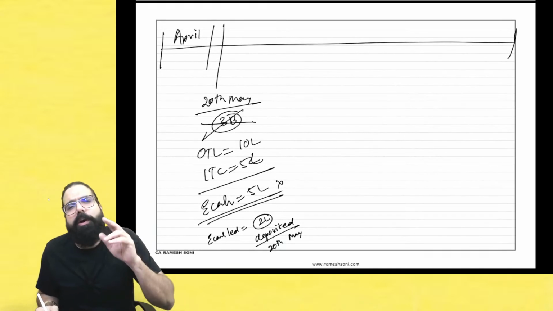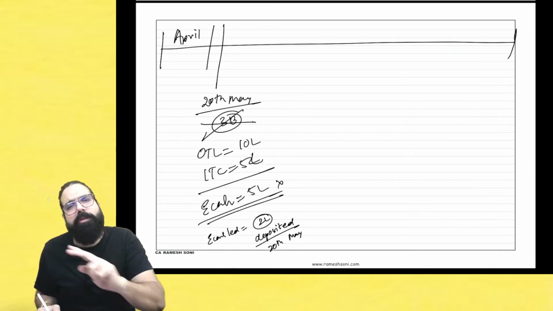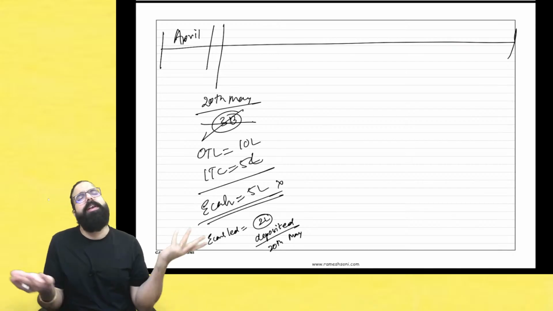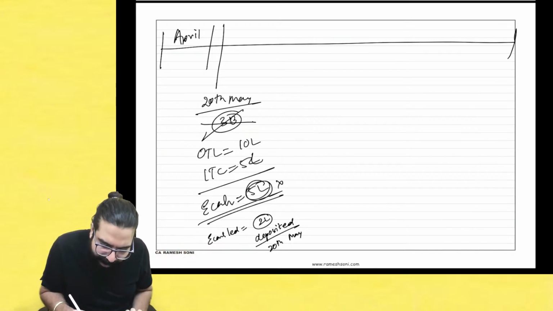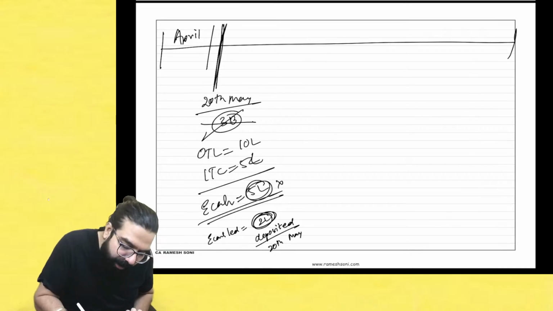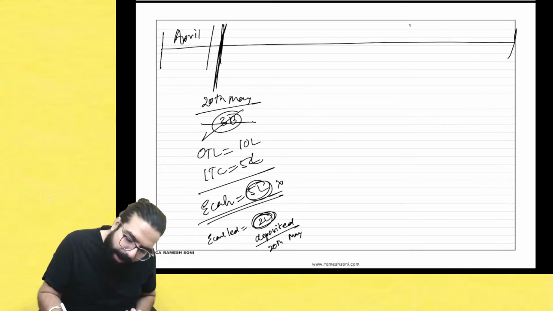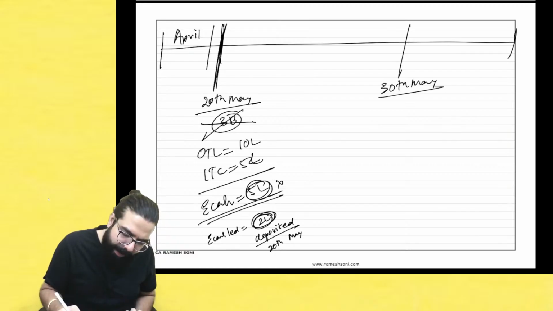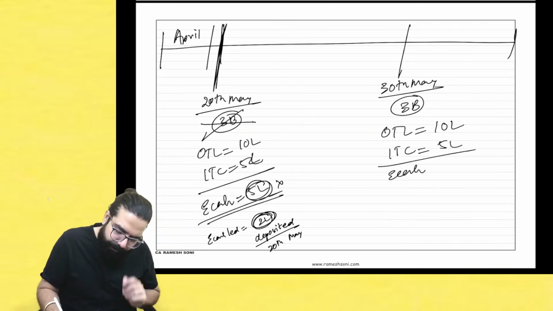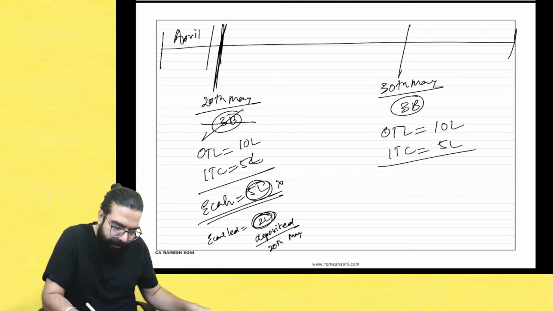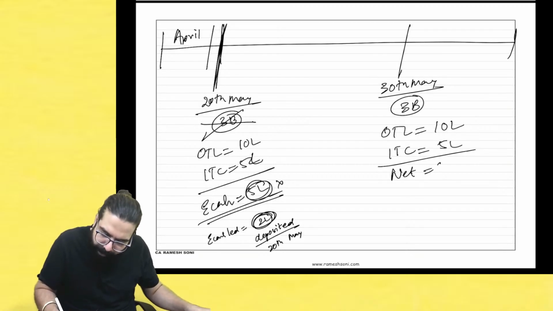Why, sir? Because unless you pay the complete amount of tax, you can't file your GSTR 3B. So you could not file because you did not deposit the complete amount. But sir, out of this 5 lakh, I deposited 2 lakh rupees on the due date. Now I am filing my GSTR 3B on 30th May, when I got the remaining 3 lakh rupees. Output tax liability is 10 lakh, input tax credit I already have is 5 lakh. The net amount I had to pay was 5 lakh.